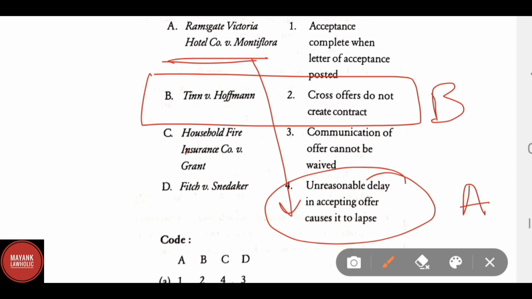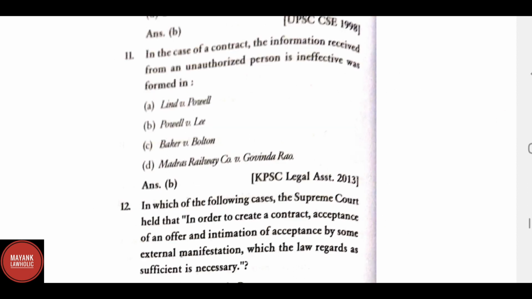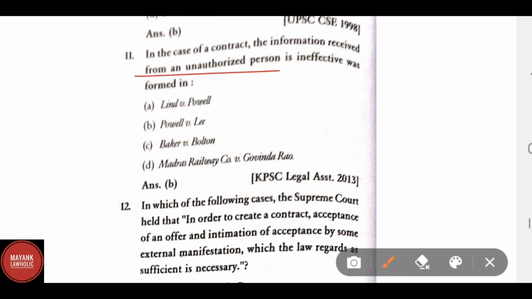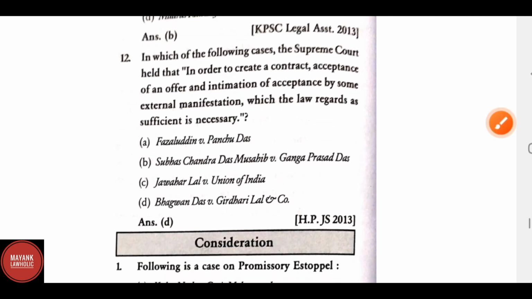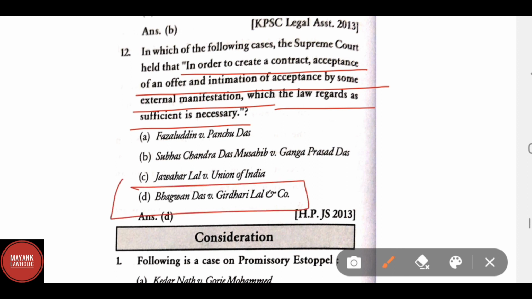Household Fire Insurance Company versus Grant. Here the correct answer is acceptance is complete when the letter of acceptance is posted. Fitch versus Snedaker. Here the correct answer is communication of offer cannot be waived. In the case of a contract, the principle that information received from an unauthorized person is ineffective was formed in Powell versus Lee. In which of the following cases did the Supreme Court hold that in order to create a contract, acceptance of an offer and intimation of acceptance by some external manifestation which the law regards as sufficient is necessary? Here the correct answer is Bhagwan Das versus Girdhari Lal and Company.